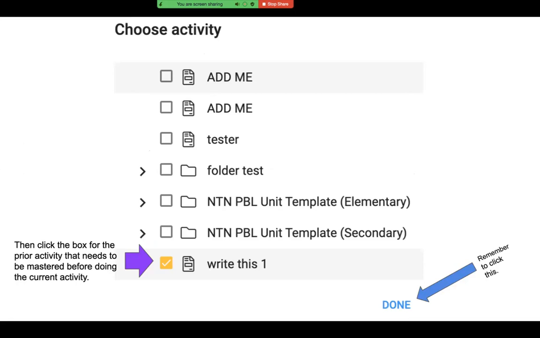When you click choose activity, you get a screen that looks like this. All of the arrowheads on the left, if you click them, they will drop open the folder and you can choose anything in there. So in this case, we're going to choose Write This One because that's the one we want to be completed first. Remember to click the blue Done at the bottom right.